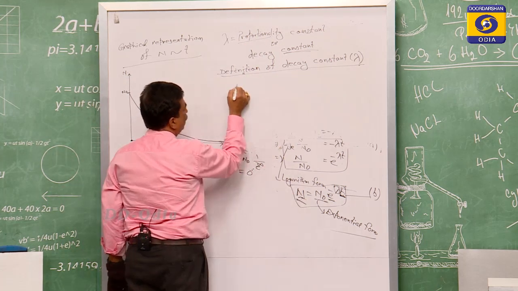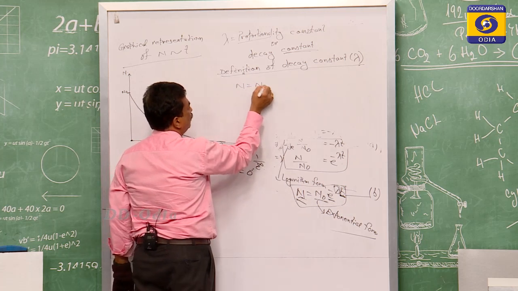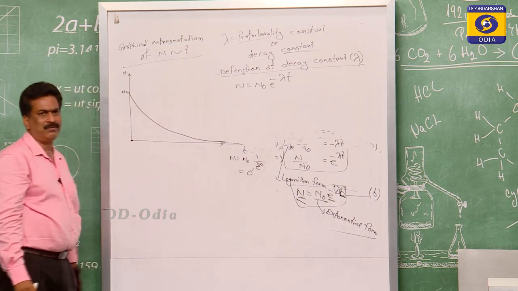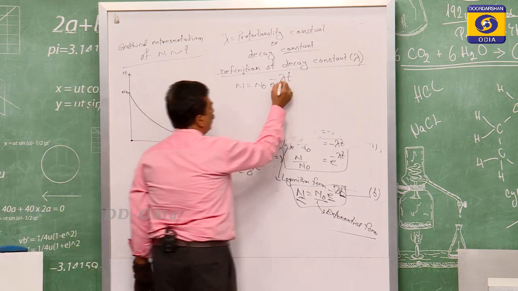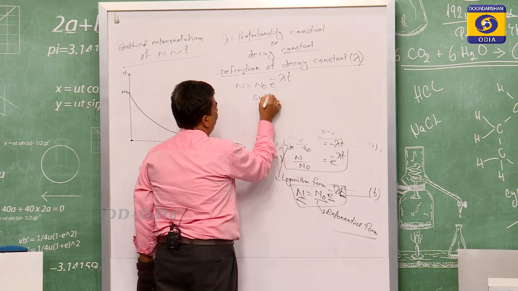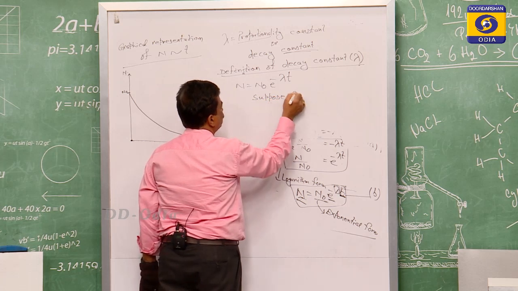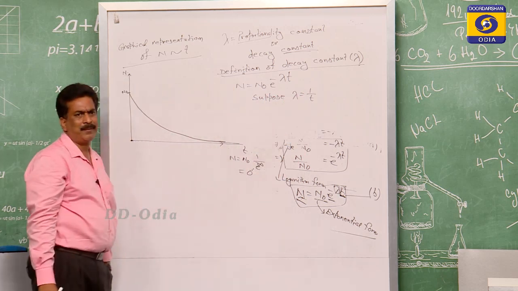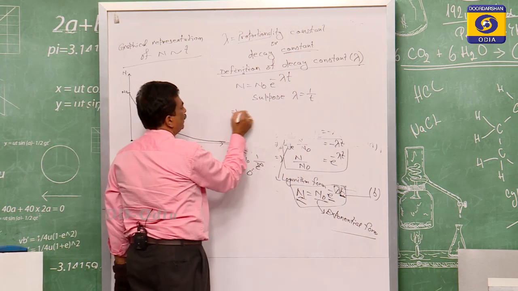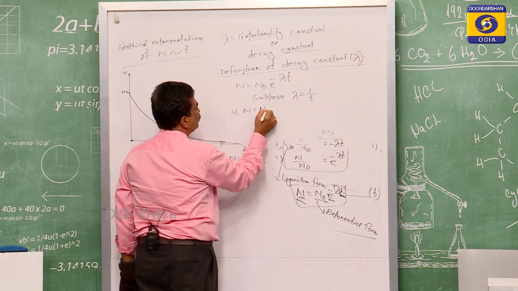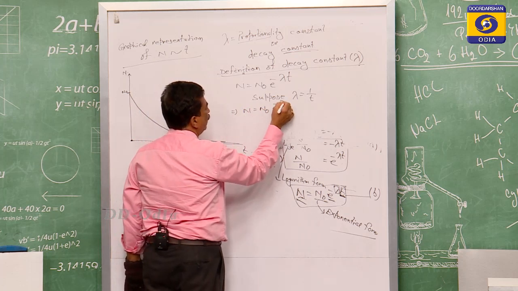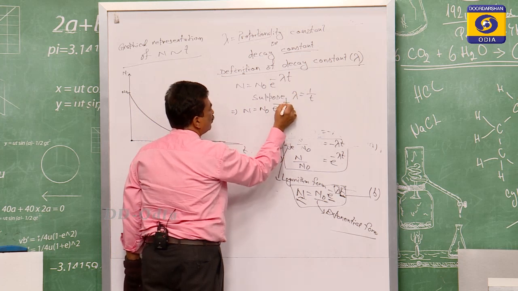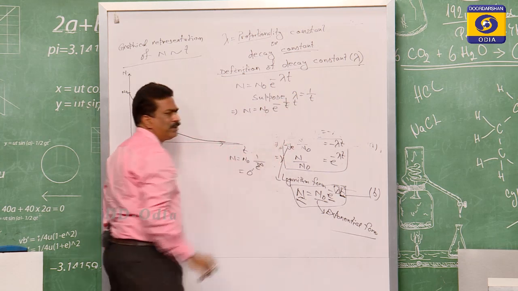We have taken n is equal to n0 e to the power of minus lambda t. Suppose we take lambda equal to 1 by t. Then n is equal to n0 e to the power of minus lambda t, where lambda is 1 by t, into t.